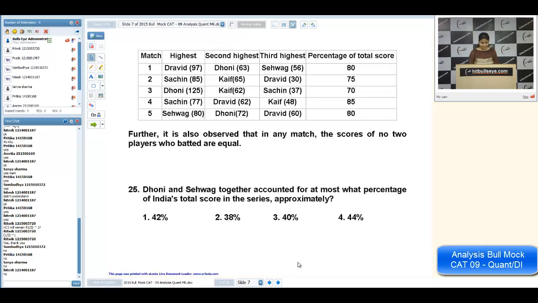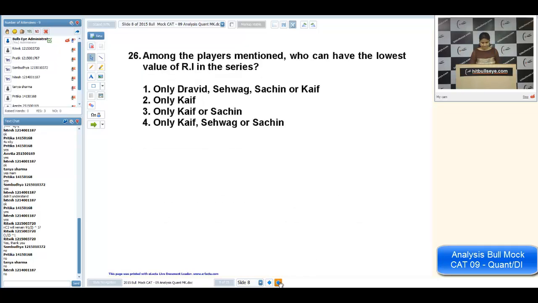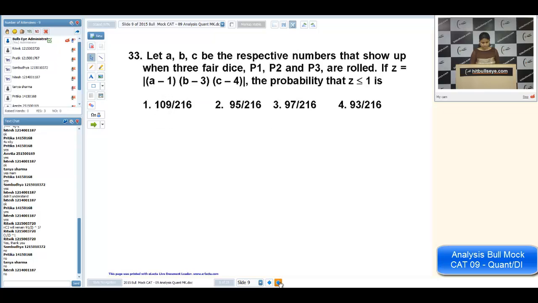Okay, good. Let us move. Yeah, any problem in this? Once again, probability. Okay.